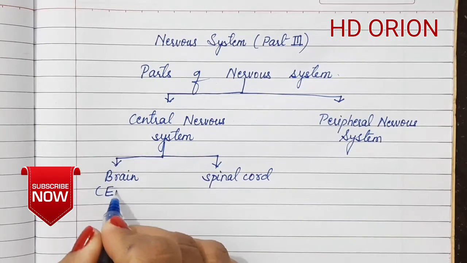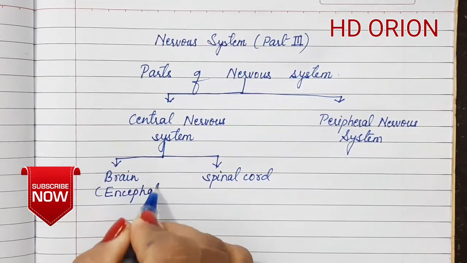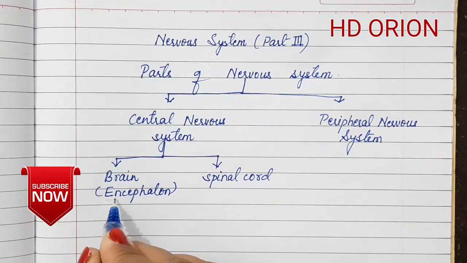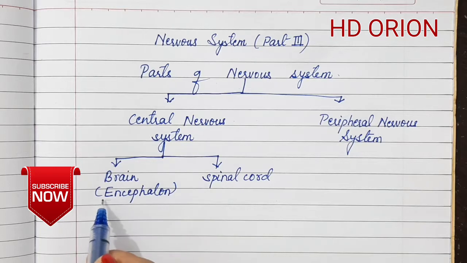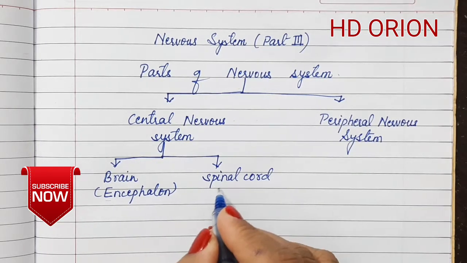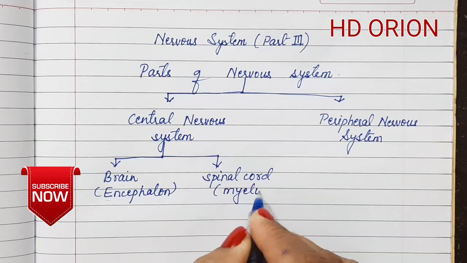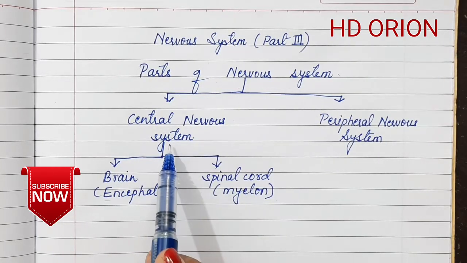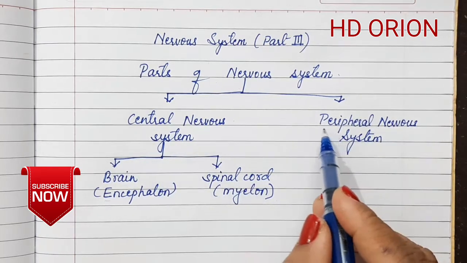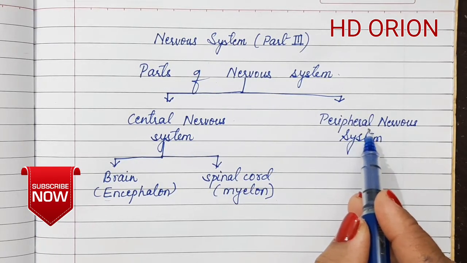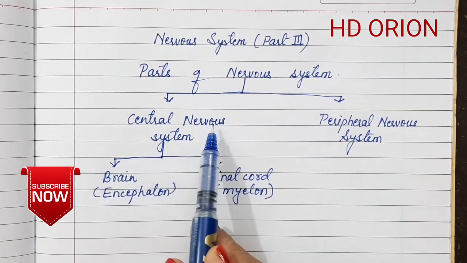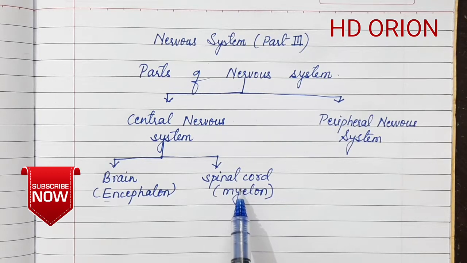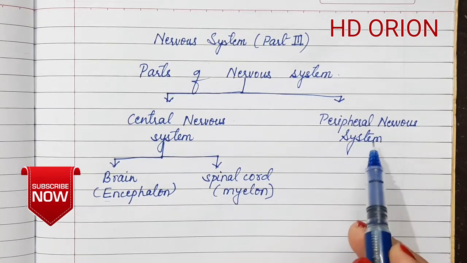Scientifically, the brain is called encephalon. Cephalic means head, en means within. So brain is within head. Scientifically we call it encephalon, and the spinal cord is called myelon. So these two are present exactly in the center. We call it the central nervous system. Now what is periphery? Periphery means whatever nerves arise from the central nervous system, that is, from the brain certain nerves arise, and from the spinal cord certain nerves arise. They constitute the peripheral nervous system.